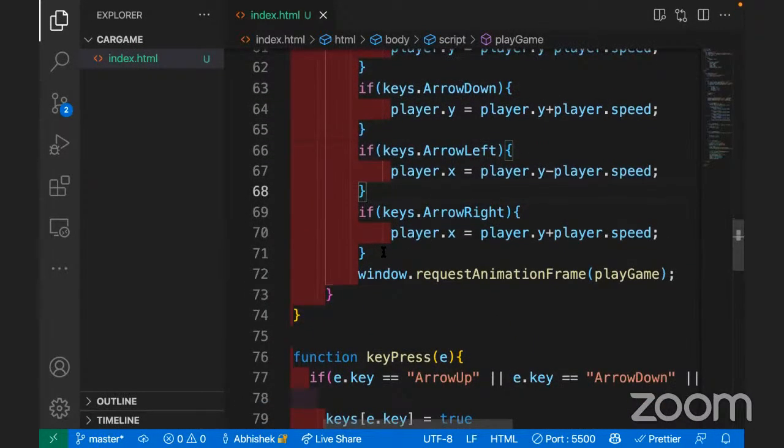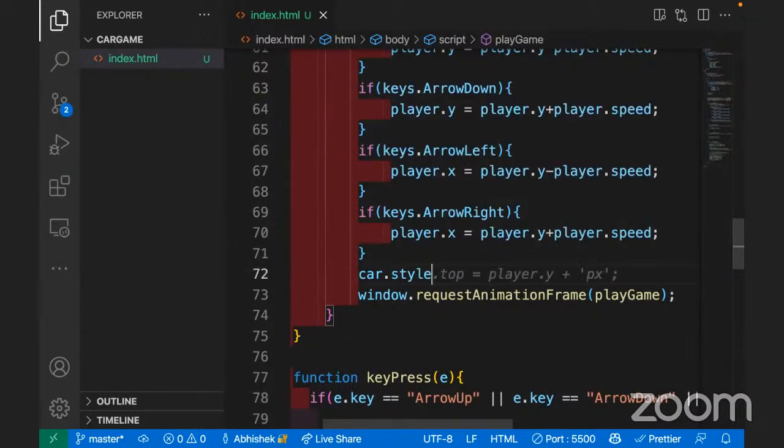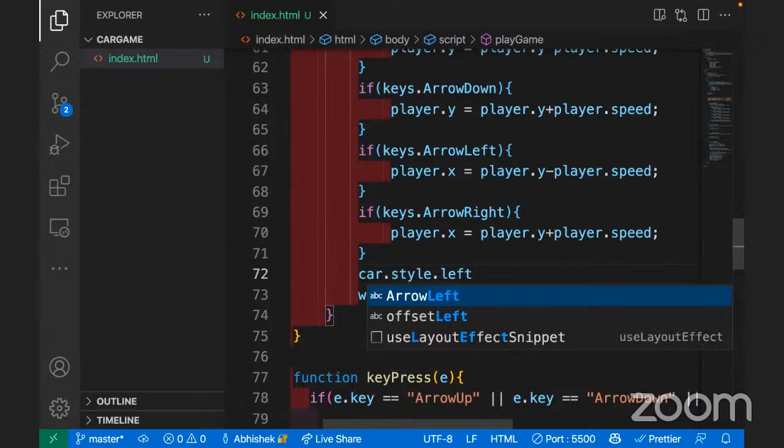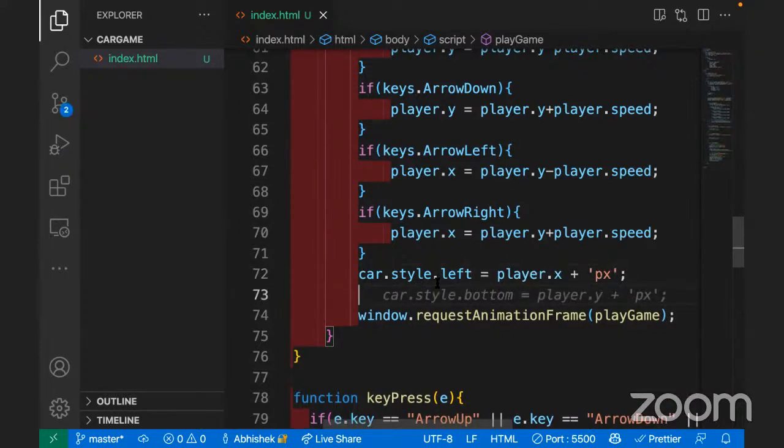In this place, what I'll do is car dot style. So if you want to change the style directly, dot left. From the left side, I'll change it. So how will you get it? You get it like player x dot pixels, whatever the value of x changes. Similarly, you will also change it from the top.